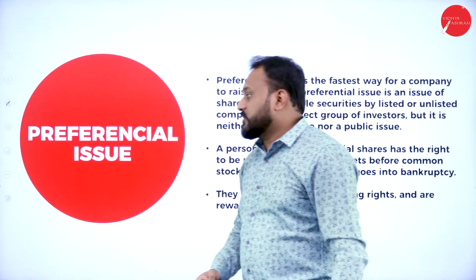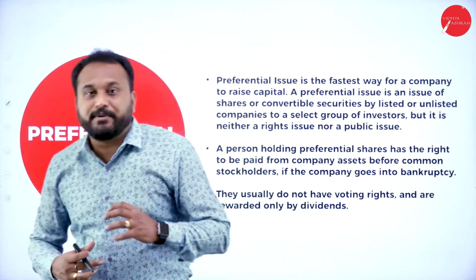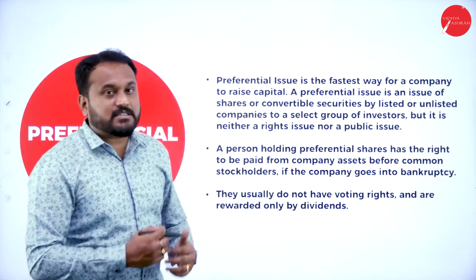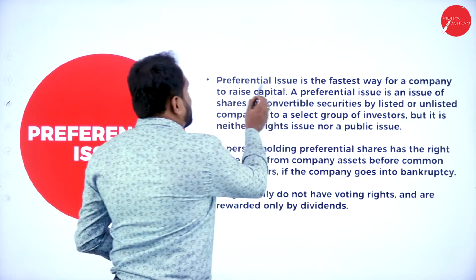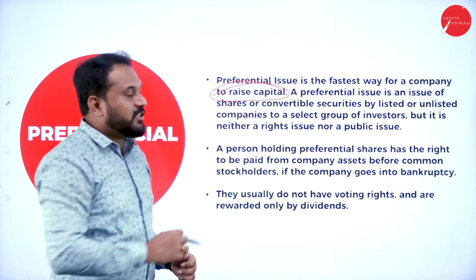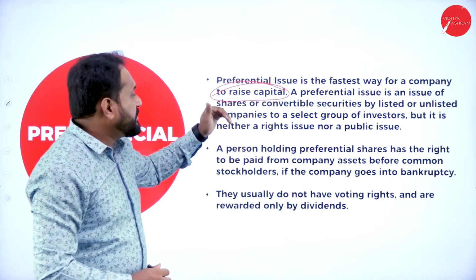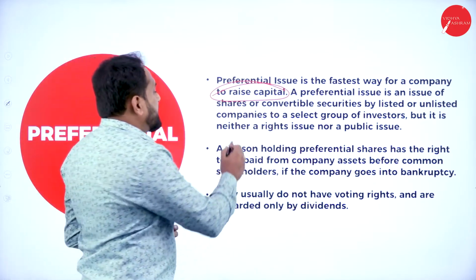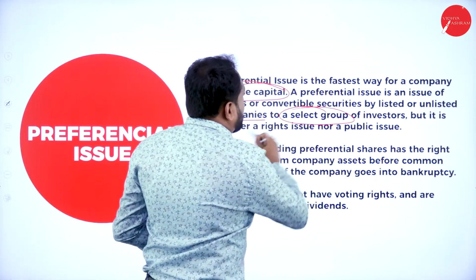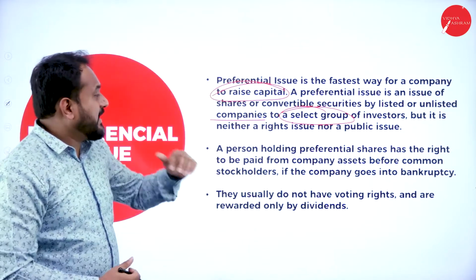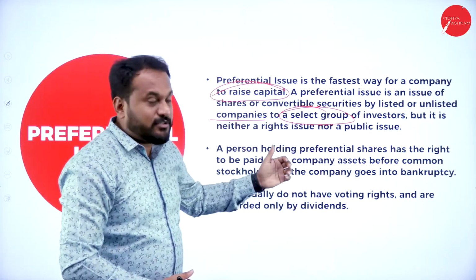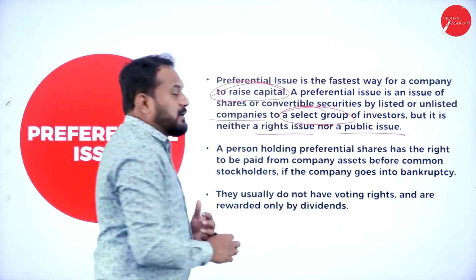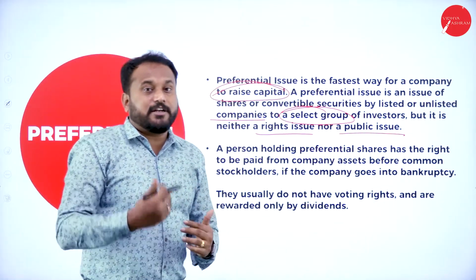Next one is preferential issues. Now you have a preference over somebody. That is, a preferential issue is the fastest way for companies to raise capital. A preferential issue is an issue of shares or convertible securities by listed or unlisted companies to a select group of investors, but it is neither a rights issue nor a public issue. It is not a rights issue nor a public issue. Which one is not a rights issue or a public issue?